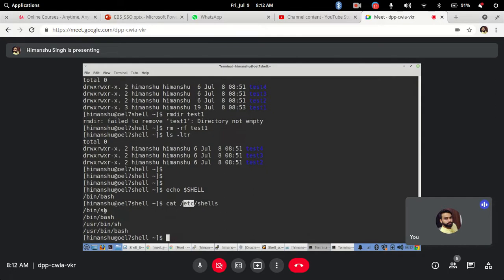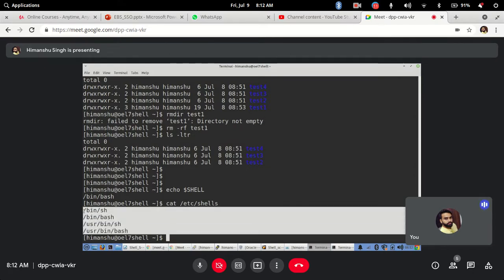sh shell is there, bash shell is there. So mostly you will see sh and bash shell only that are available in most of the systems. Okay, if you want, you can go ahead and install some other type of shell as well. I can install ksh shell also, but that is a separate entity that will not come by default or a seeded entity as part of Linux. You are explicitly installing that shell and using that shell for a specific need. Okay, but by default bash and sh shell would be available for a system.